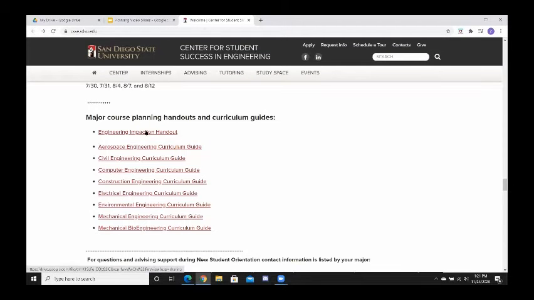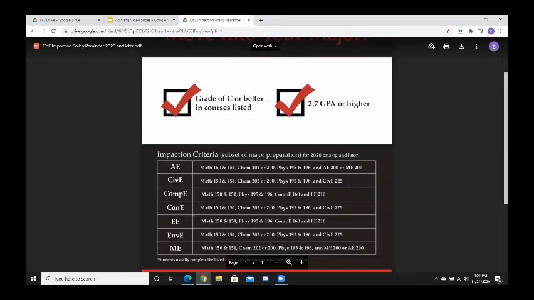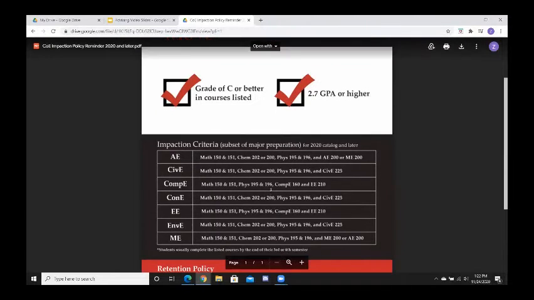Also on here, we have impaction criteria. This is very important for each different major. This shows which courses you need to have in order to enter your major courses. And it's very important to note that in order to enter your major, you need to have a 2.7 GPA or higher, which is a grade of C or better in the courses listed.